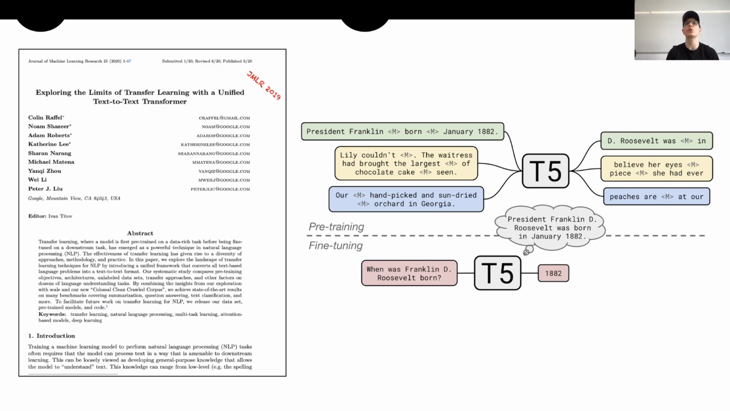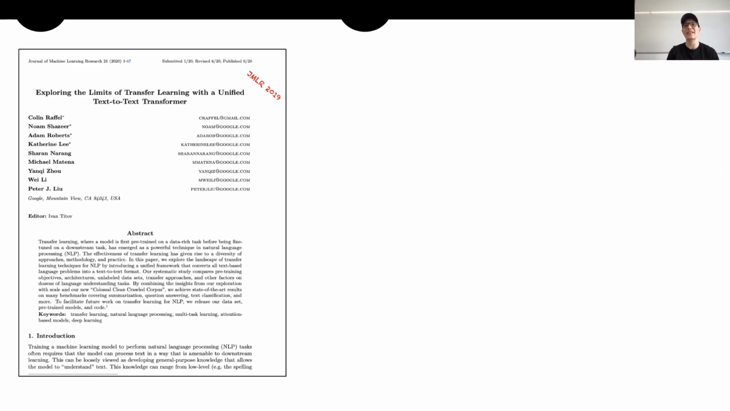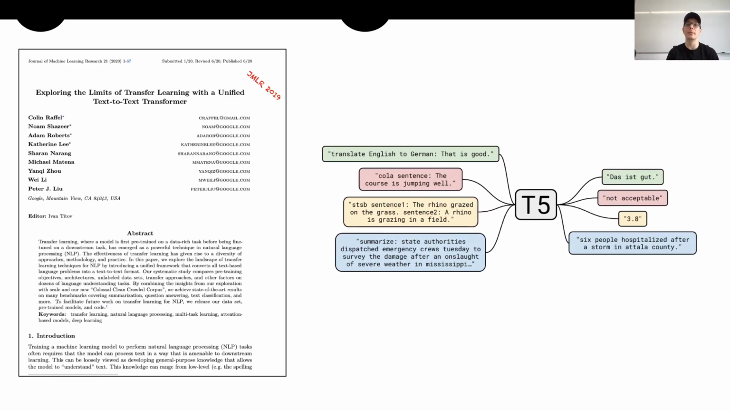During the fine-tuning, we want to specialize the model on a specific downstream task. The second characteristic instead is the so-called multitask framework, because the T5 model can be leveraged in such a way to support several tasks at the very same time. For example, in this case, the T5 model is trained on 4 different tasks, translate English to German, call a sentence, and so on. At the very same time, the T5 model learns how to support these 4 different tasks.